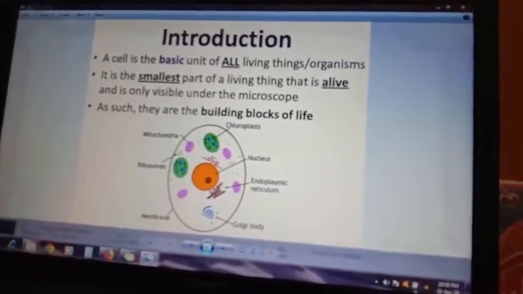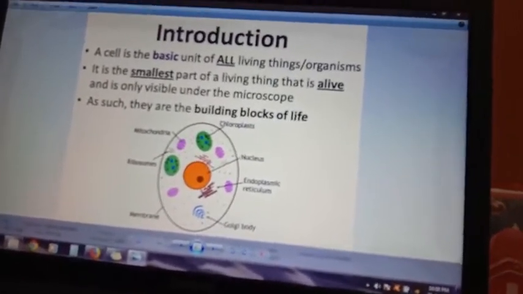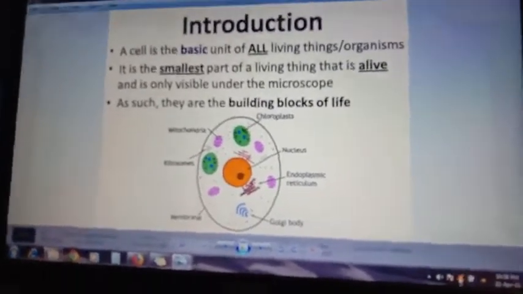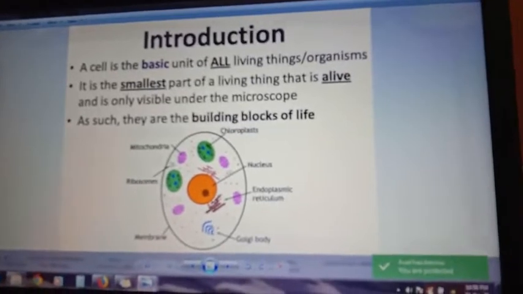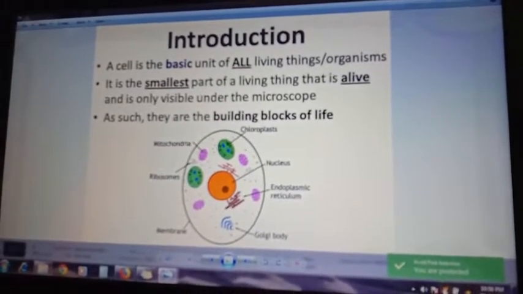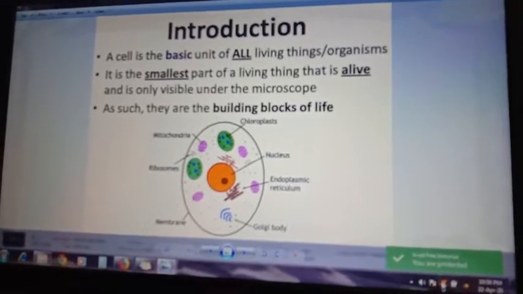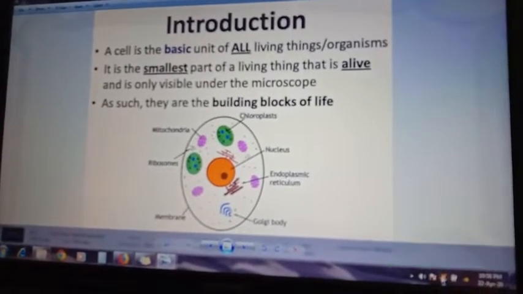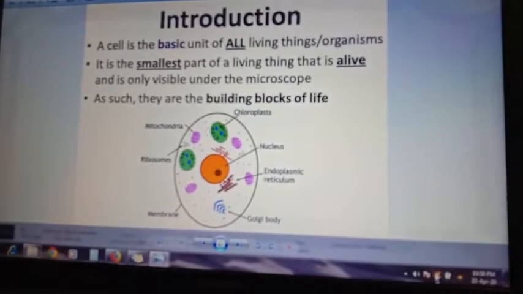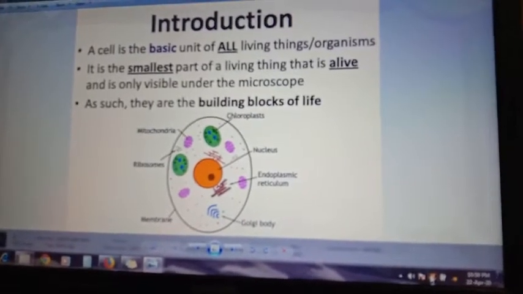So a cell can be defined as the smallest structural and functional unit of life. If you think of a house, what are the building blocks of the house? Obviously bricks. Like that, cells are the building blocks of all living organisms.